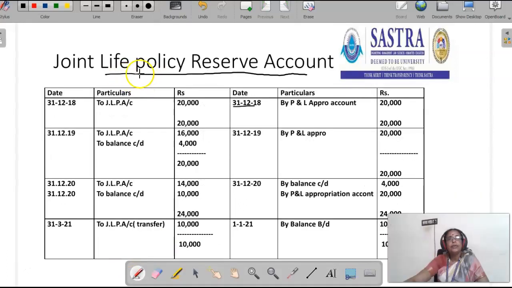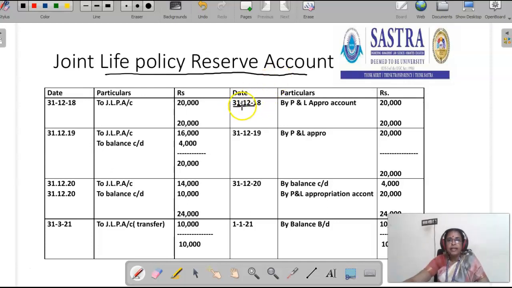Now let's see how to prepare joint life policy reserve account. For payment of premium, the entry is joint life policy account debtor to bank account. At the end of the year, the P&L appropriation account should be debited and the joint life policy reserve account should be credited with the amount of premium.